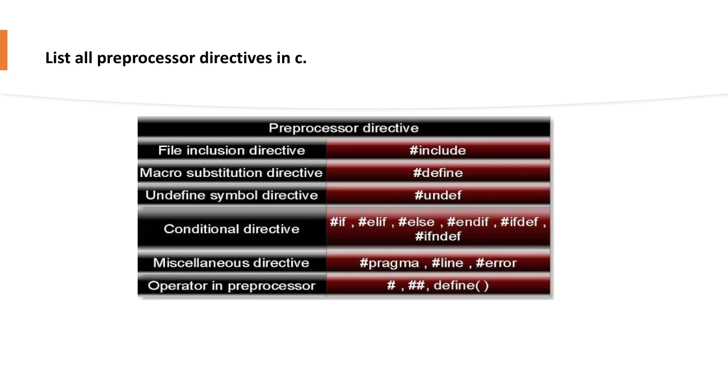For a quick review, I will read out what are all the preprocessor directives available. File inclusion directive we saw in our previous video, macro substitution directives and undefined symbol directive, conditional directive. Now we will go through the miscellaneous directives like hash pragma, line and hash error.